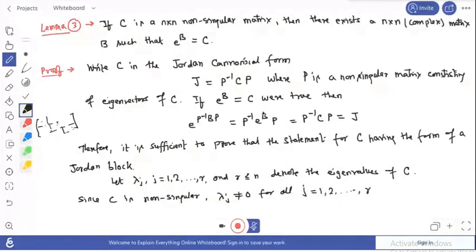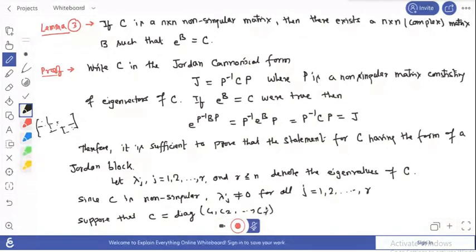Because this is an n cross n matrix, there are n eigenvalues. Non-singular means that any eigenvalue is non-zero. Suppose this matrix C equals the diagonal of C1, C2, up to Cr, corresponding to lambda 1, lambda 2, up to lambda r. This r may or may not be equal to n; it is equal to n or less than n. So the diagonal elements go up to Cr.